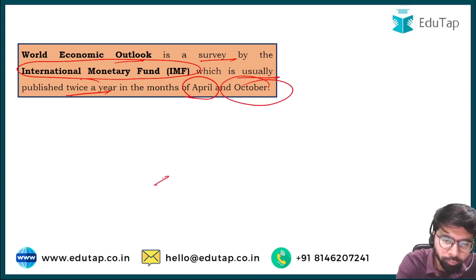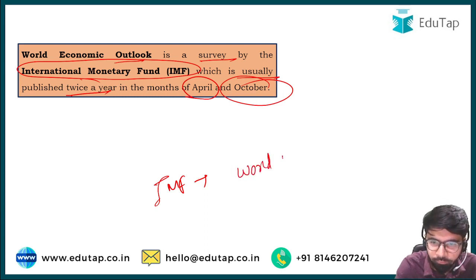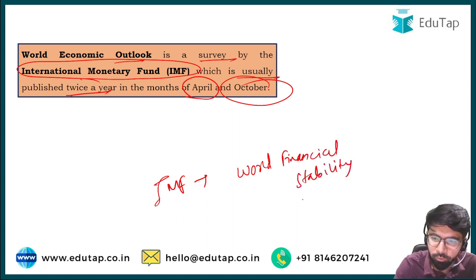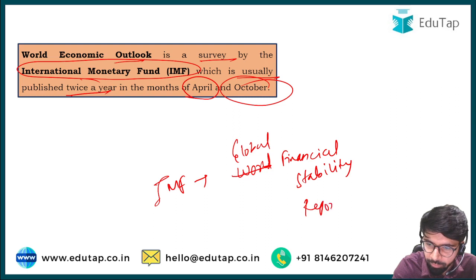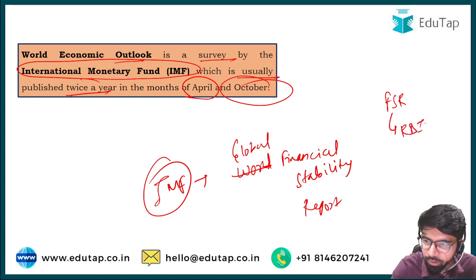So what are the other important surveys that are published by the IMF? It is the Global Financial Stability Report, which is published by the IMF, and similarly within India the Financial Stability Report is published by the RBI.